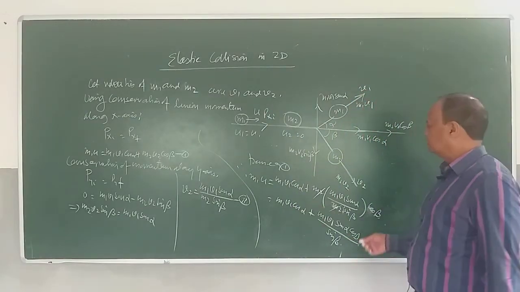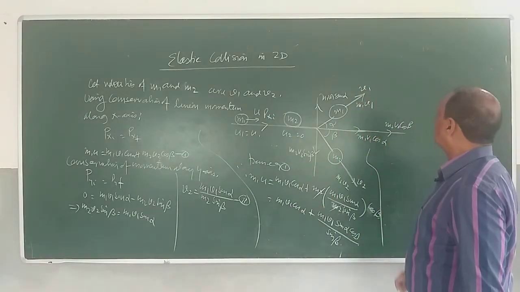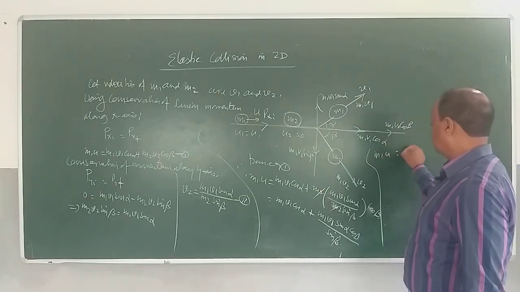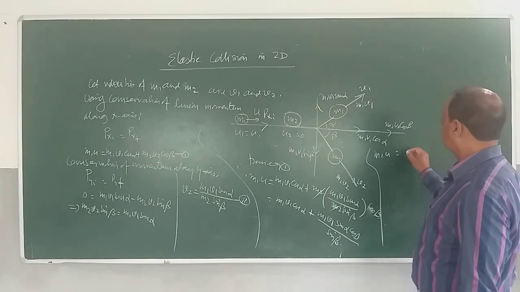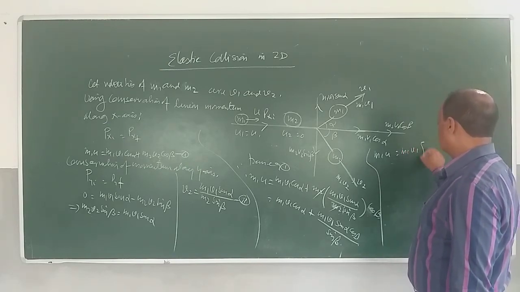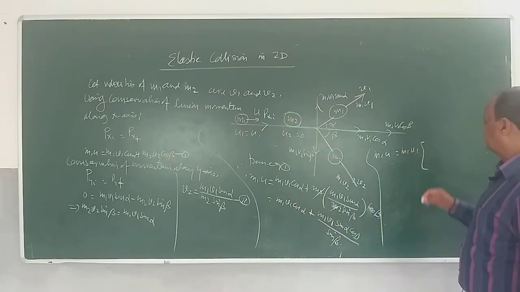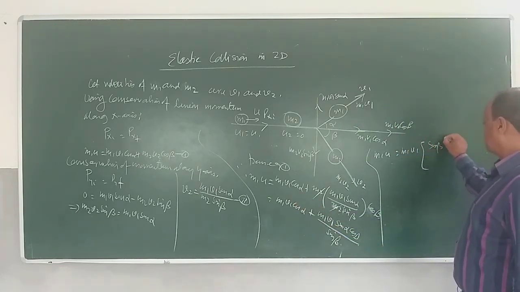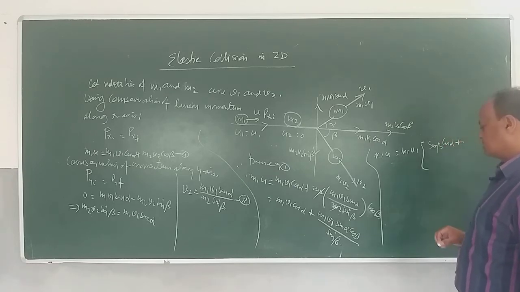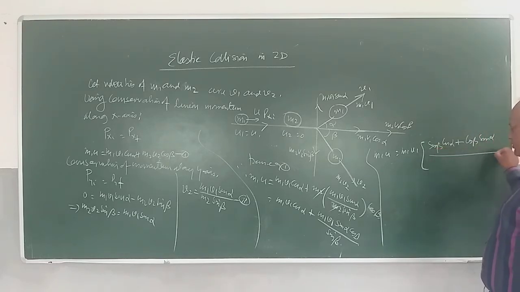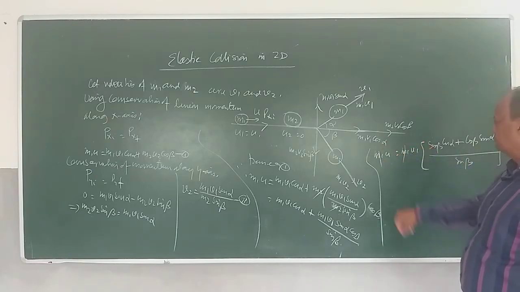It's only a matter of solving. So we get m1 u is equal to m1 v1, which is common in both of these, into sin beta cos alpha plus cos beta sin alpha, divided by sin beta. You can cancel out m1 and m1.